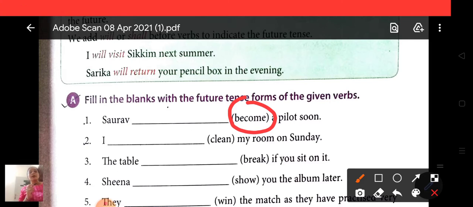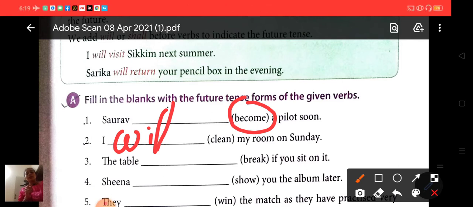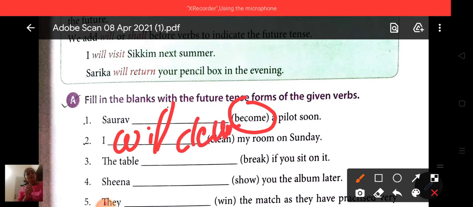Second one, I (clean) my room on Sunday. So how do we form it in a future tense sentence? I will, root form of verb, clean my room on Sunday.